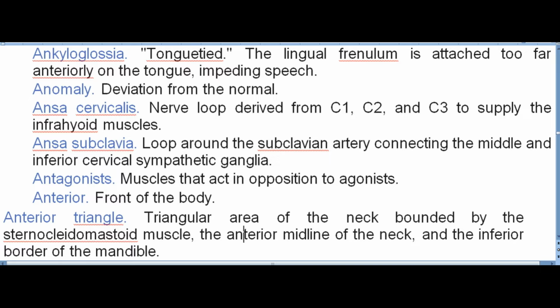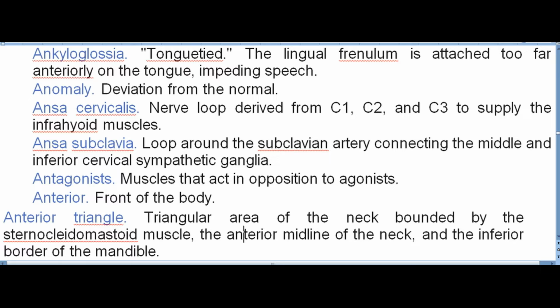Ansa cervicalis. Nerve loop derived from C1, C2, and C3 to supply the infrahyoid muscles. Ansa subclavia. Loop around the subclavian artery connecting the middle and inferior cervical sympathetic ganglia. Antagonists. Muscles that act in opposition to agonists. Anterior. Front of the body.